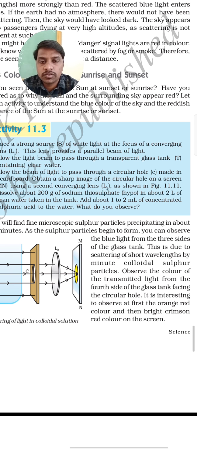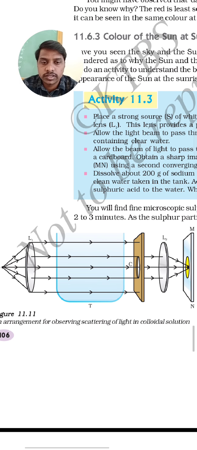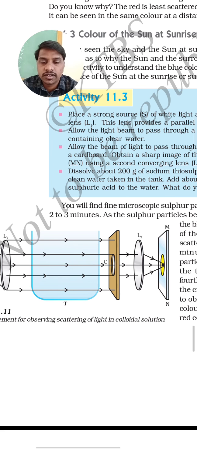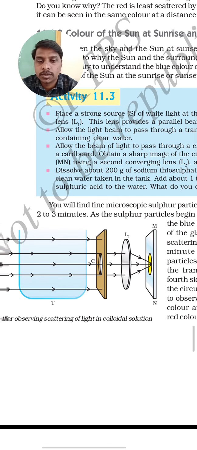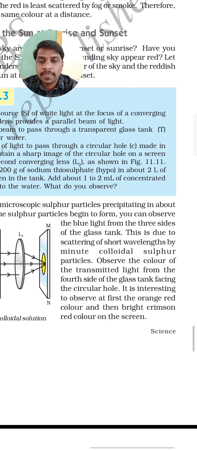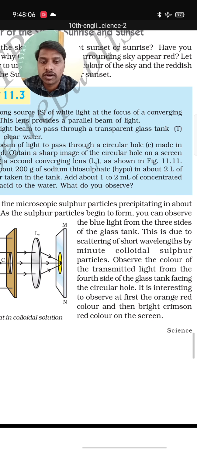Whenever we add these two in this container, we are going to see the sulfur particles present in the liquid, whenever the light passes through the solution. Why? Because we have added sulfuric acid to the sodium thiosulfate, so we see particles of sulfur. The blue light seen from the three sides of the glass tank is due to the scattering of short wavelengths by minute colloidal sulfur particles.